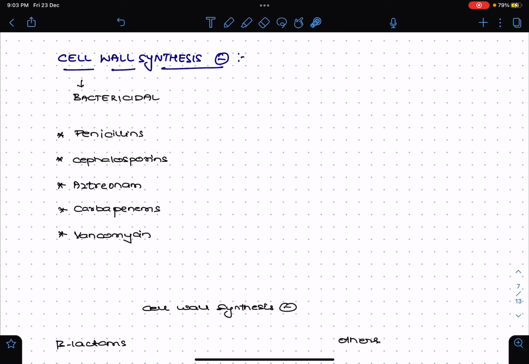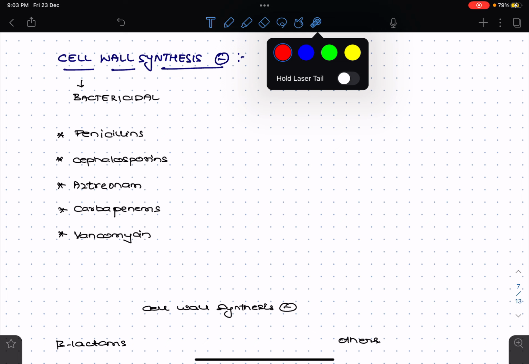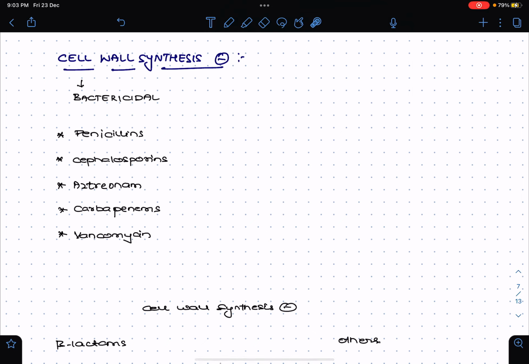In this session, let us learn about a very important topic, that is the cell wall synthesis inhibitor. So let us see what are all the cell wall synthesis inhibitors that we have under pharmacology. Please remember, all the cell wall synthesis inhibitors are bactericidal in nature. They have the ability to kill the bacteria.